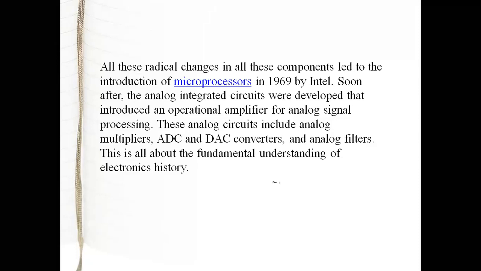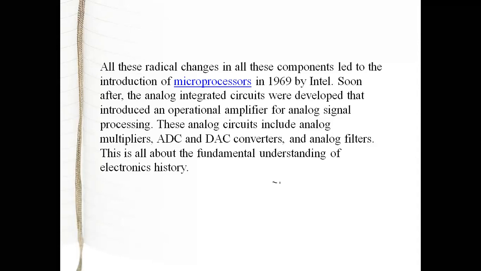So when the microprocessor got developed in 1969 by Intel, analog circuits were completely replaced, or rather completely converted into digital, right? Whatever analog integrated circuits were developed at the time can be converted into digital by using an analog to digital converter.